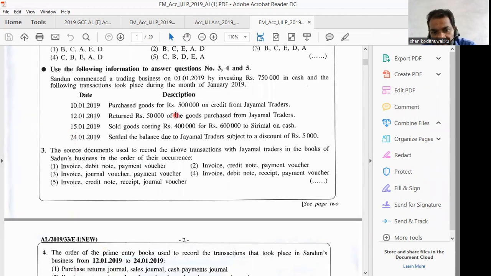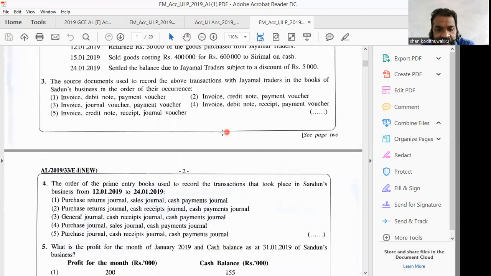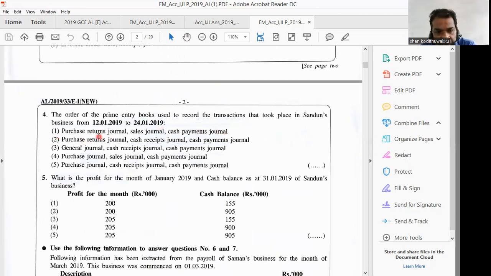Then the third transaction: sold goods costing 400 for 600 to Sirimal on cash, no. You will receive money. Therefore, you have to record it in the cash receipt journal. In the first answer, sales journal, therefore it is wrong. We record in the sales journal what you sell on credit. But what we have sold in cash, we don't record in the sales journal. When it comes to the second answer, the cash receipt journal is there. As you have sold goods on cash, you receive money. Therefore, you first record it in the cash receipt journal. Then your correct answer is the cash receipt journal.